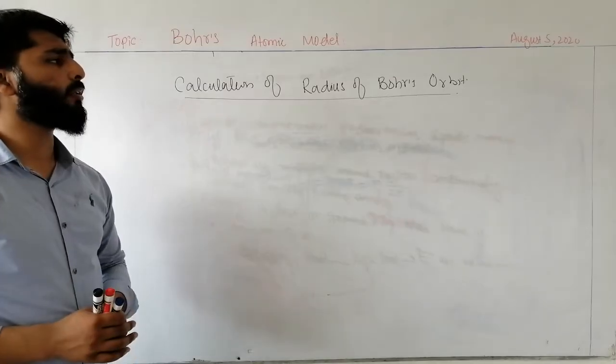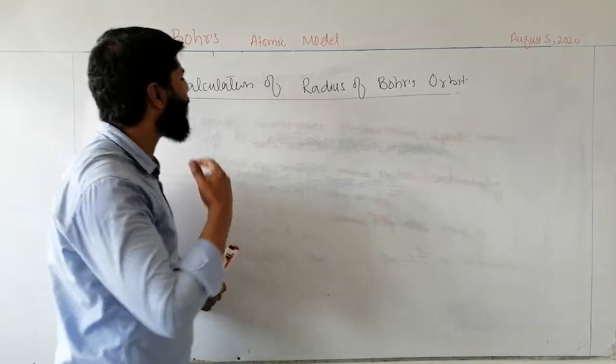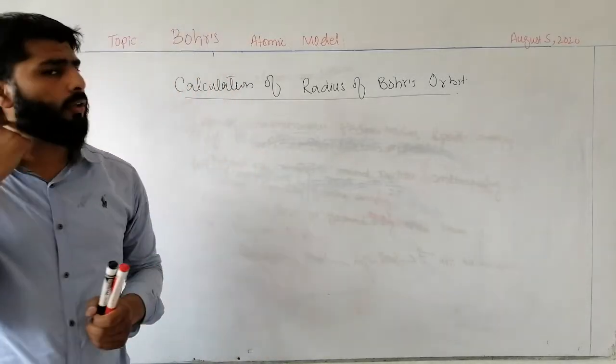Bohr calculated the radius of an orbit, and for that he followed a methodology.